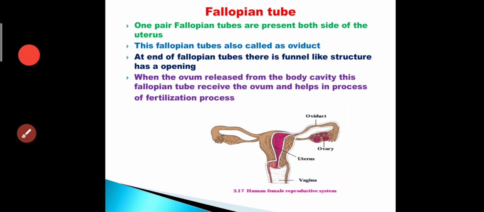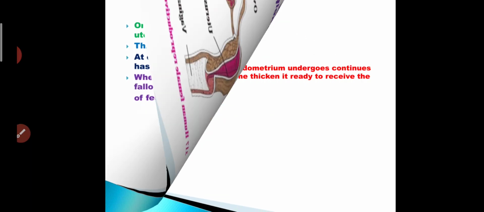When the ovum is released from the body cavity, these fallopian tubes receive the ovum and help in the process of fertilization. We know male gametes and female gametes fuse and fertilization takes place, and during fertilization this funnel-like structure at the opening of the oviduct or fallopian tube receives the ovum, and this is helpful for the process of fertilization.